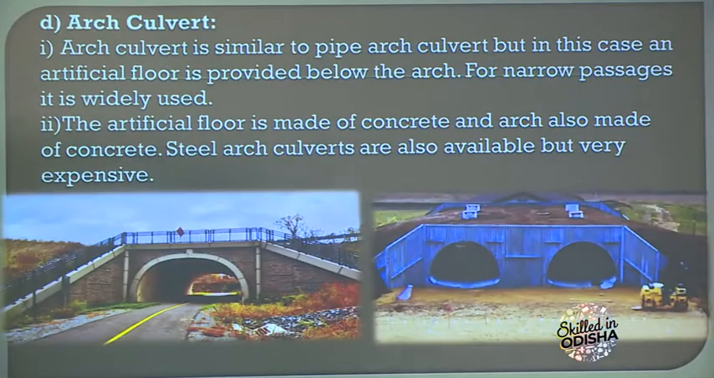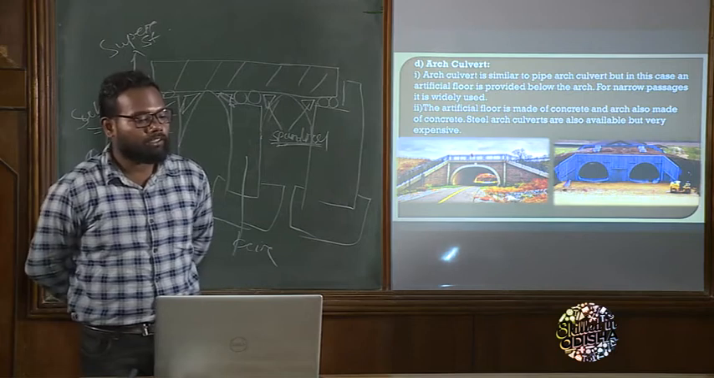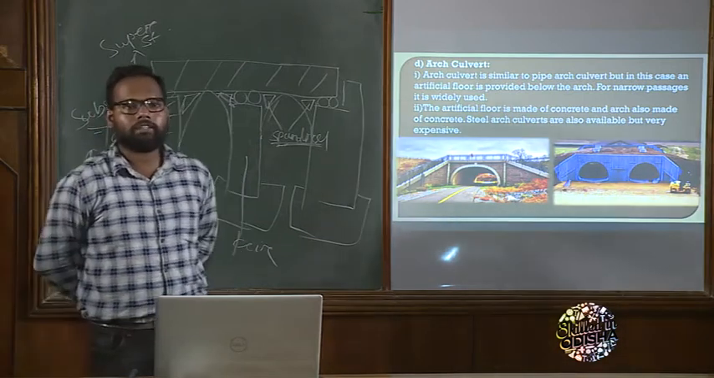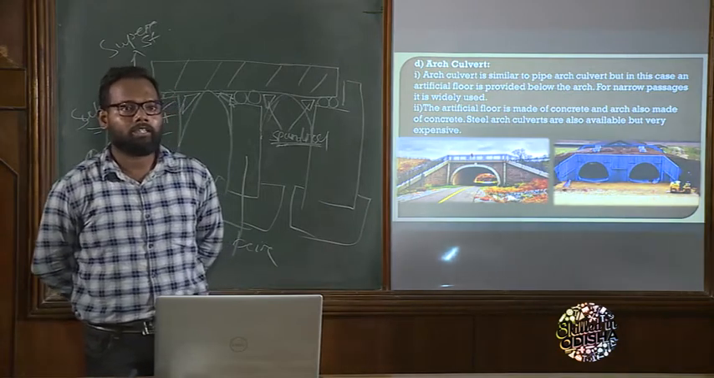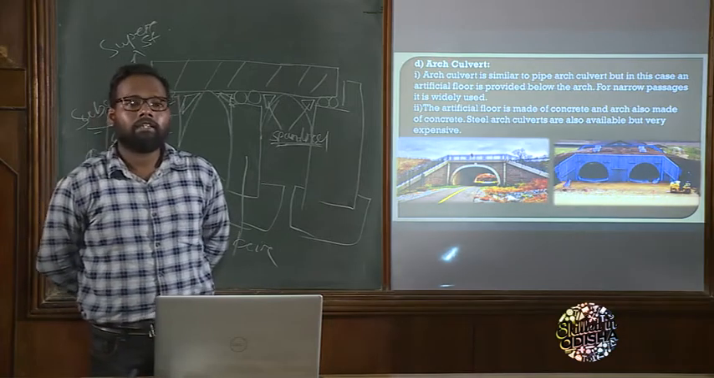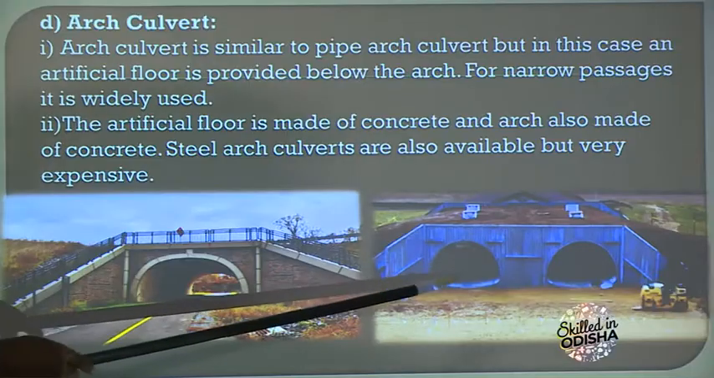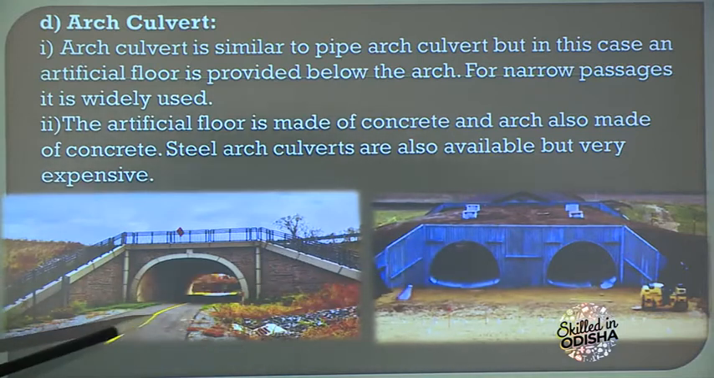Okay, come to the arch culvert. A few slides before, I told you what a pipe arch culvert is. Now there is an arch culvert. These look exactly the same. So a doubt comes, sir, what is pipe culvert, what is pipe arch culvert and what is arch culvert? There is a little difference between them. In the arch culvert, there is an artificial flooring. Okay, look at this, there is an artificial flooring. It is a concrete base, which is an artificial flooring. Here it is a roadway. Okay, this is the only difference.